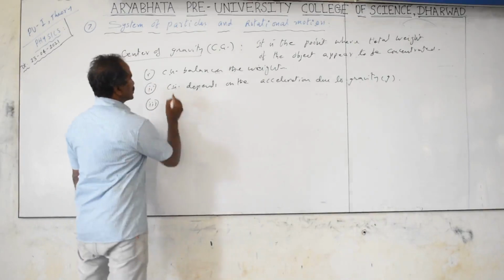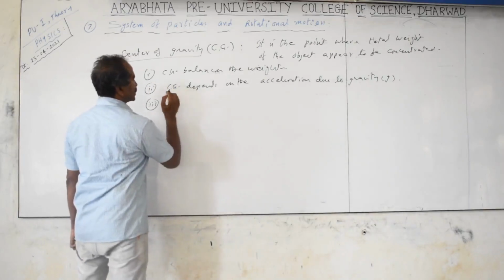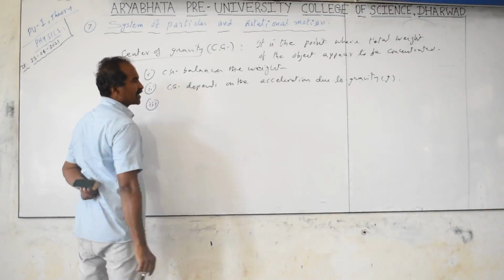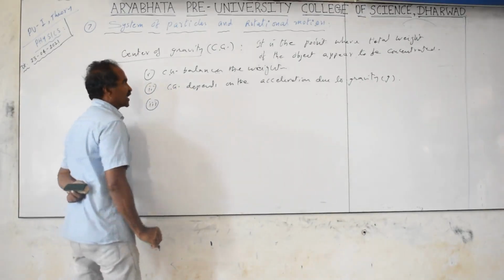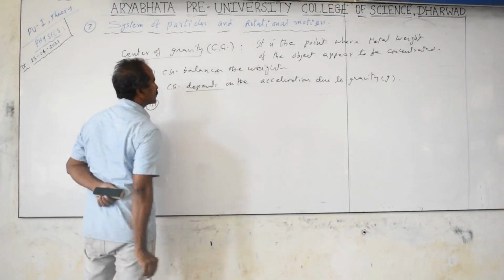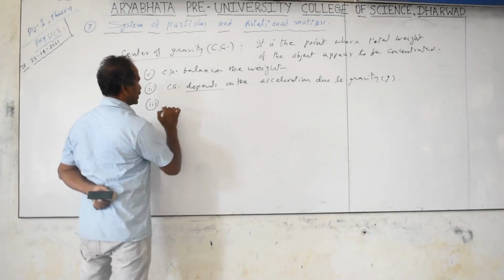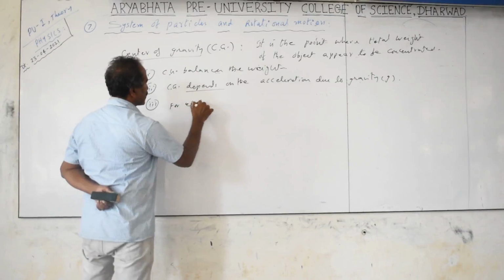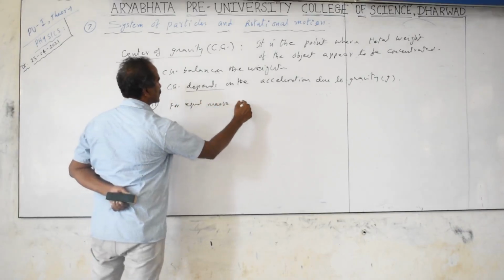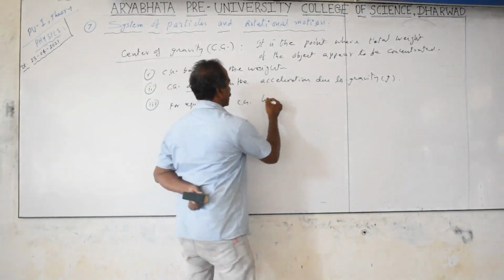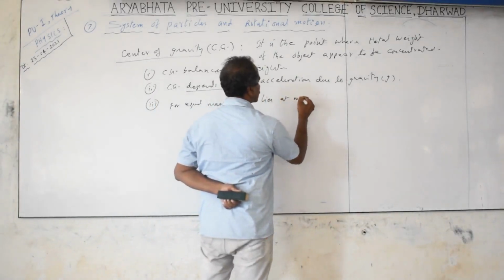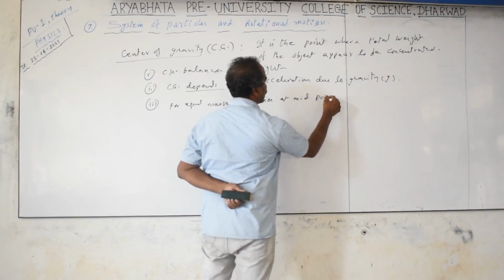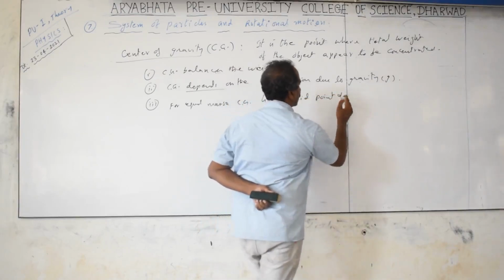It depends on the distribution of the weights about the fixed point or about the center of gravity. Because G changes, the center of gravity point can change with the variation of G, we can say. It depends on the acceleration due to gravity G. For equal masses, CG lies at the midpoint of the line joining the masses.